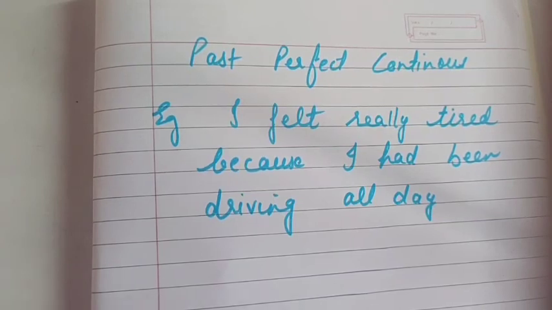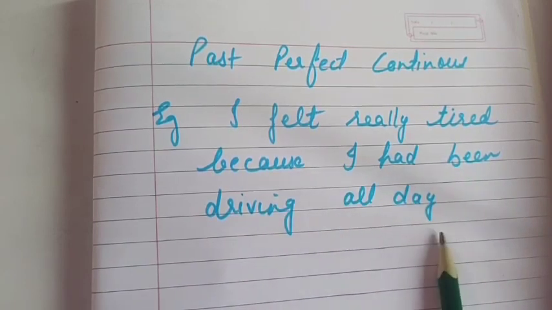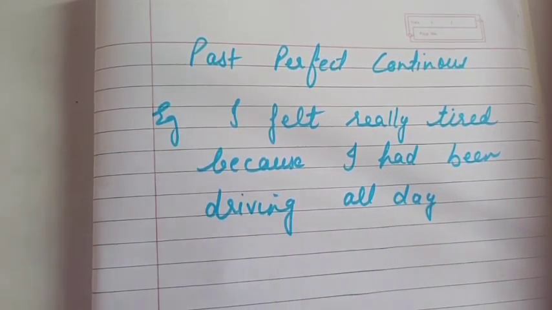Let's see this example. I felt really tired because I had been driving all day. So the first past action continues. It talks about a continuous action in the past before another finished action.